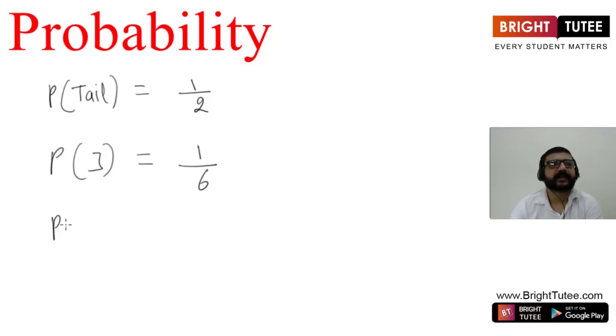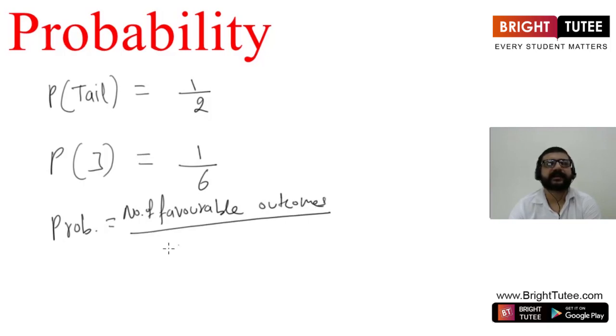So we can say probability is basically the number of favorable outcomes divided by total number of possible outcomes, or we can simply write total number of outcomes.